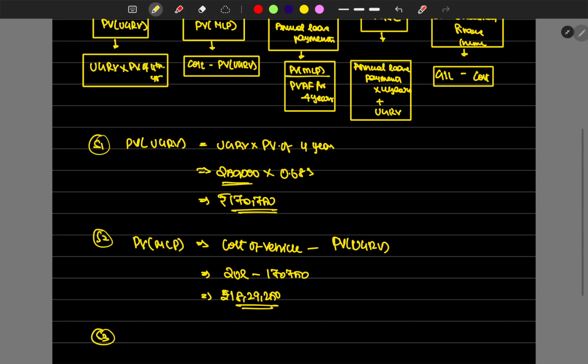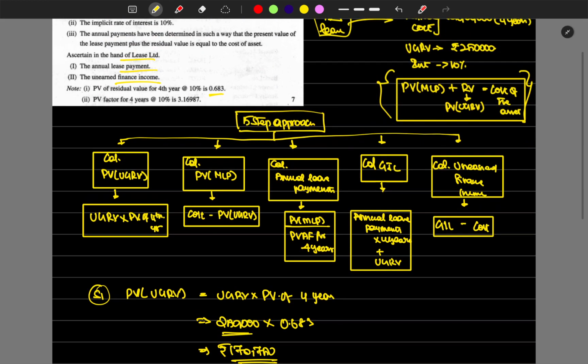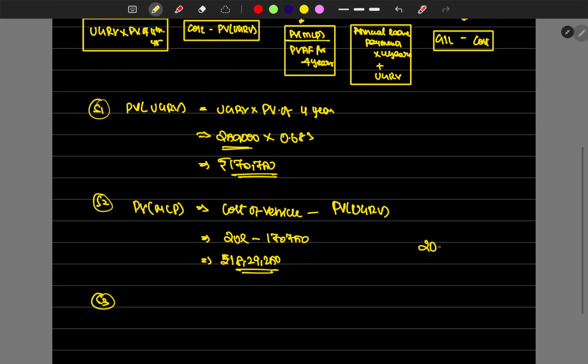What's the third step? When we are issuing a vehicle under lease, the cost of the vehicle should match with the lease payments that we periodically receive. For example, the lease period is 4 years and the vehicle value is 20 lakhs.